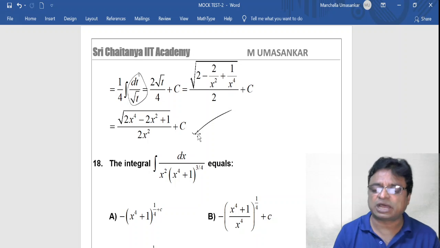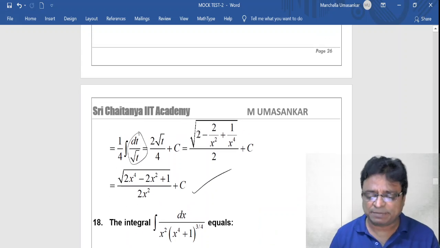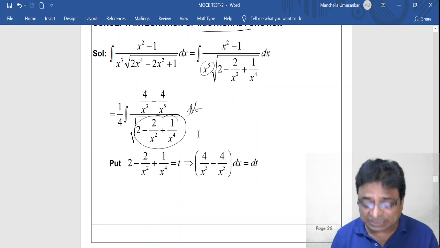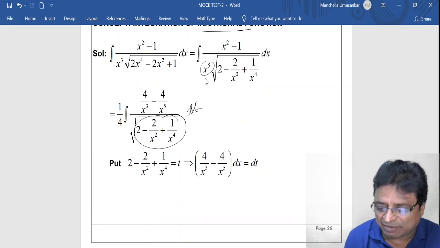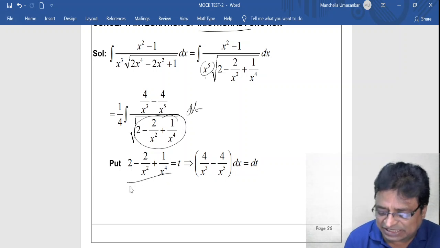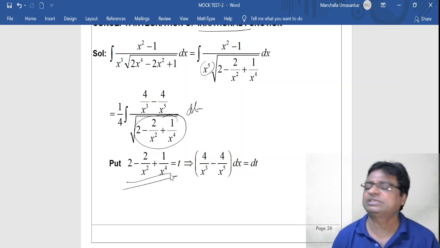How to convert the unknown into known is the practice. For that you need to study and you need to be exposed to several problems. See here what happened, I have converted. This is the trick. Taking common, dividing both numerator and denominator, and putting this as t. This is the beautiful thing.